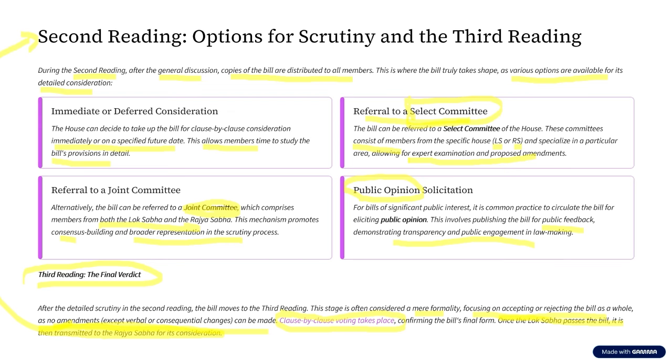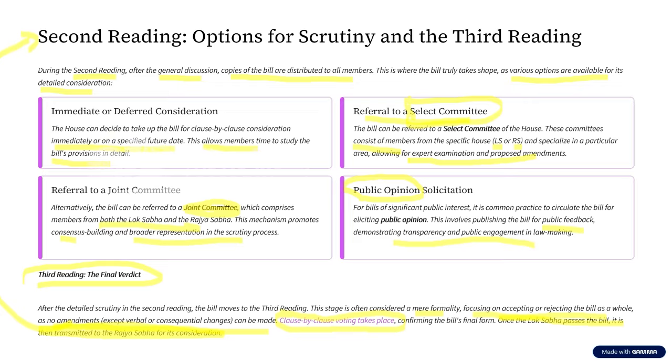Now, all these things that we have discussed so far are mainly with respect to ordinary bills. Again, I repeat, what are these ordinary bills? These ordinary bills are those bills which speak neither about constitutional amendment nor about money-related matters. And where can this bill be introduced? This ordinary bill can be introduced either in Lok Sabha or in Rajya Sabha. Does this ordinary bill require the prior approval of the president to be introduced?